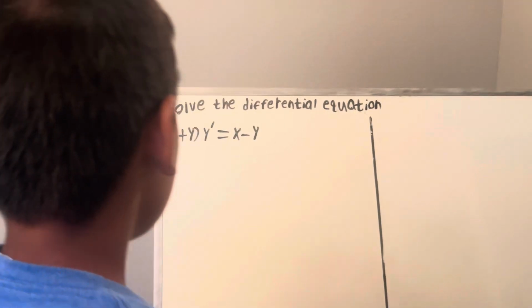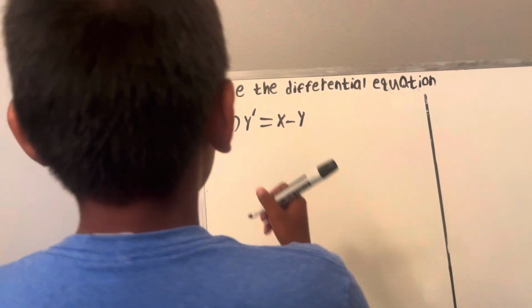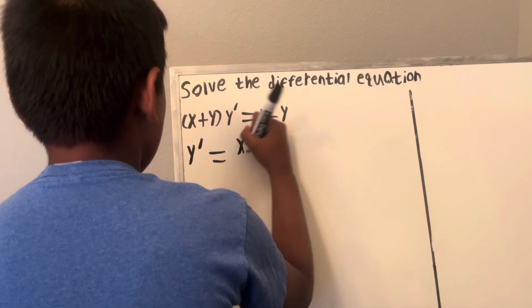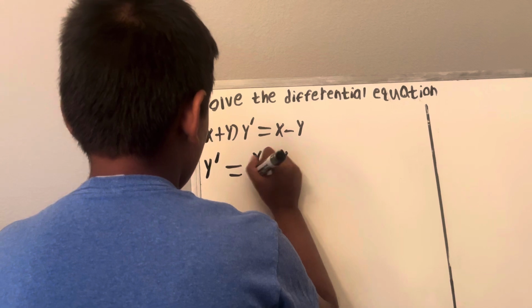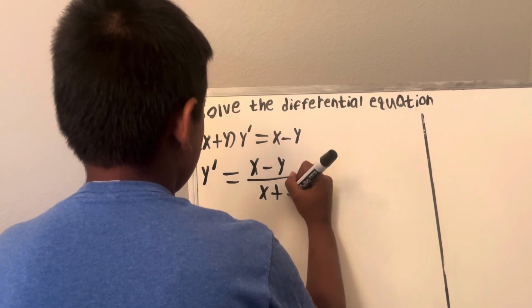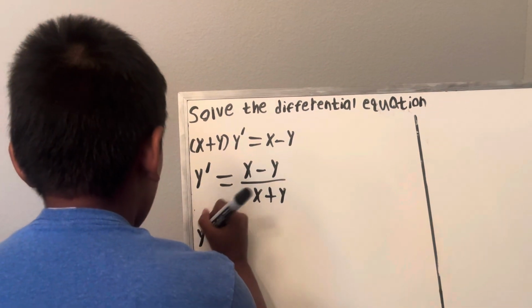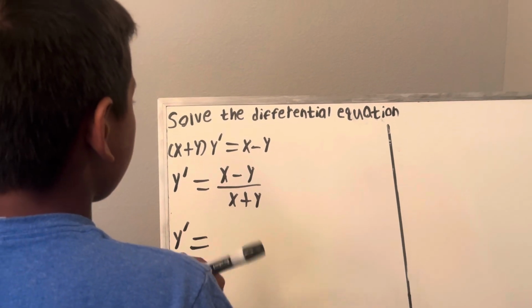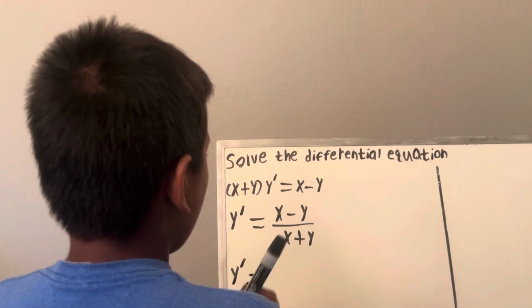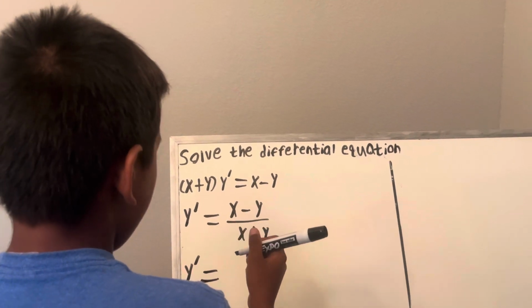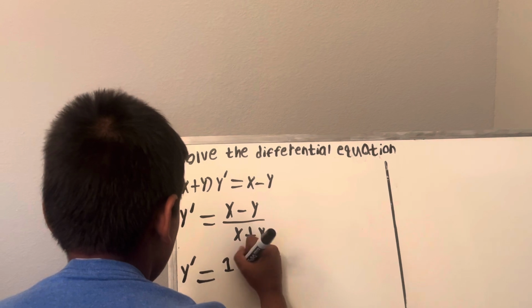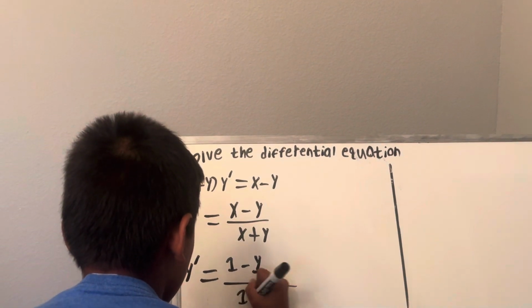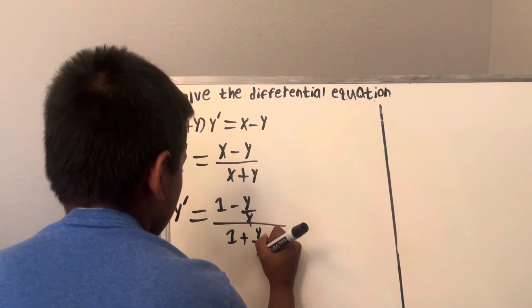Now let's get into it. So first we're going to divide by x plus y on both sides. So I get y prime is equal to x minus y over x plus y. Now I have to make this into a function of y over x, and in order to do that we have to divide both the numerator and denominator by x. So we get 1 minus y over x over 1 plus y over x.